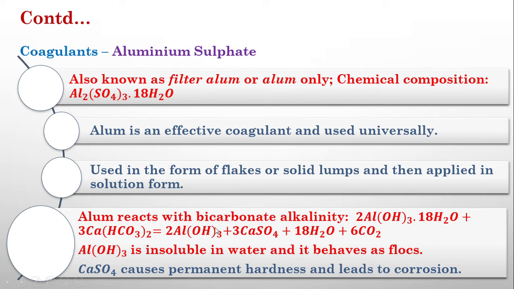This acts as a flock. This aluminum hydroxide is not soluble in water, so it will act as a flock and remove all the other fine particles from the water. But as a result of this reaction, calcium sulfate is also formed as a byproduct. This can cause permanent hardness and lead to corrosion, which we have to avoid. So alum has advantages as well as disadvantages, because when alum is used, calcium sulfate is formed, which can cause permanent hardness in water and lead to corrosion. We have to consider that also.